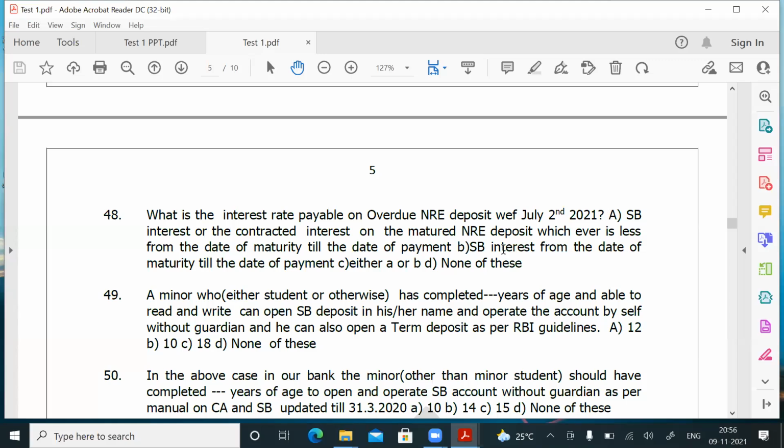These things are given in the circulars which I mentioned before starting the session. You are supposed to go through these circulars. Question number 49.